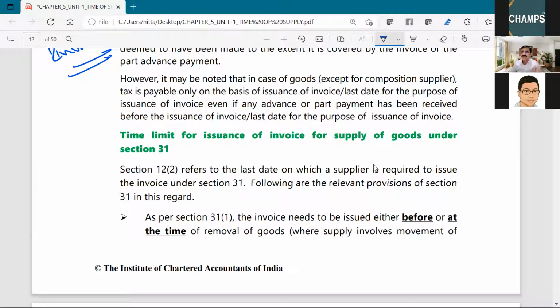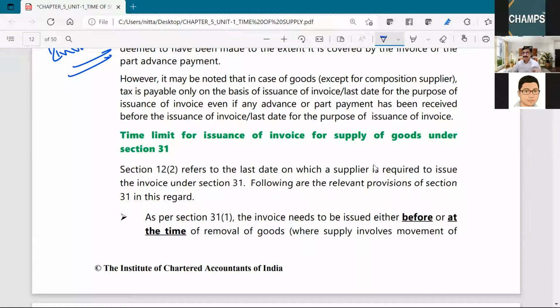There is another point with regard to the date of receipt of payment by the supplier that has been suspended by virtue of notification number 66/2017, and this notification has been issued on the recommendation of the GST Council and by the powers vested in the central government under section 148 of the CGST Act.